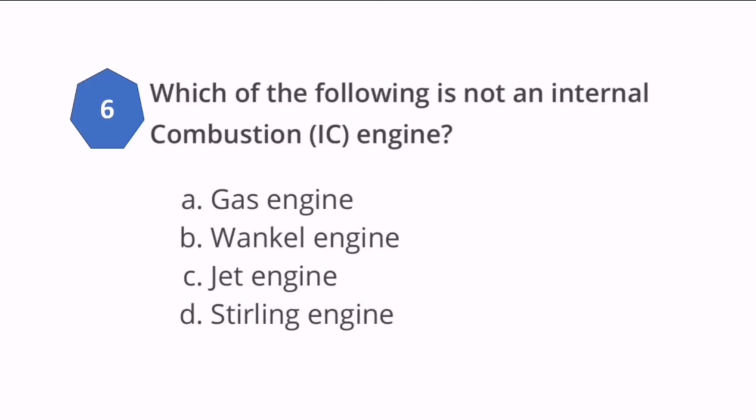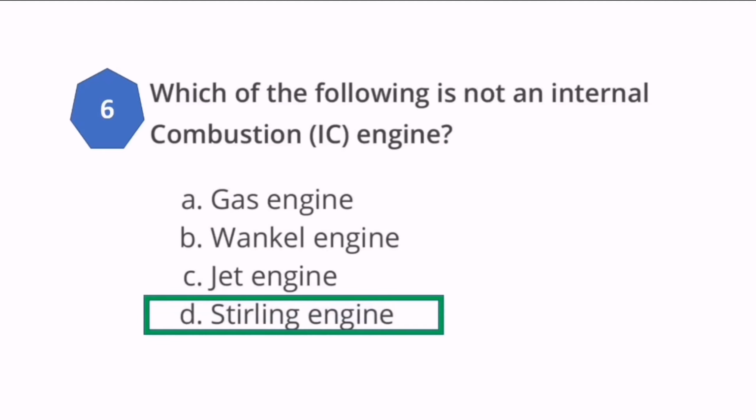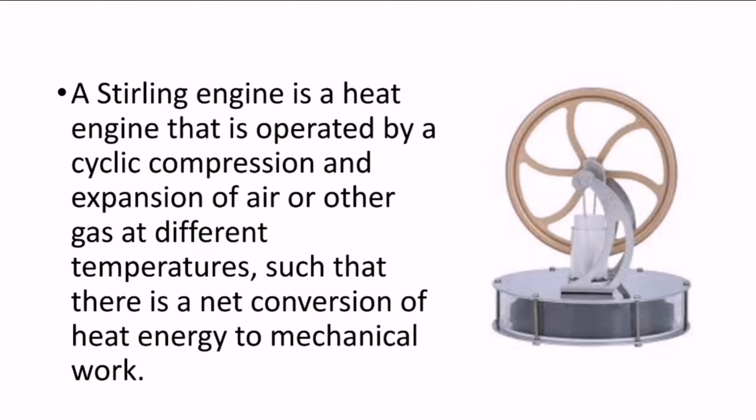Next question reads, which of the following is not an internal combustion engine? So gas engine, Wankel engine, jet engine, these three are IC engines, but Stirling engine is not an IC engine. So this is a Stirling engine. A Stirling engine is a heat engine that is operated by a cyclic compression and expansion of air or other gas at different temperatures such that there is a net conversion of heat energy to mechanical work.